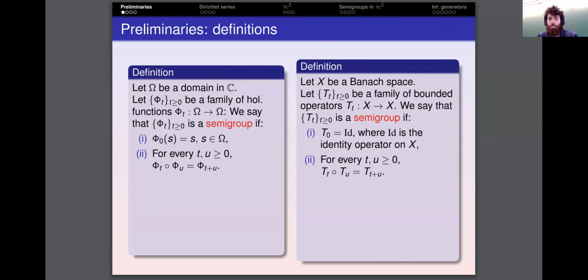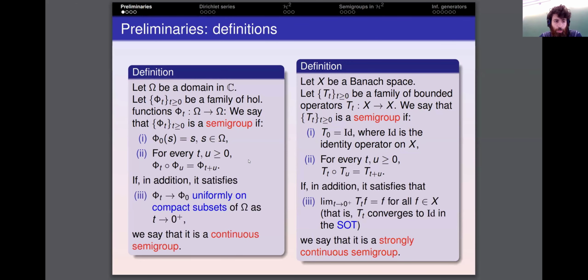Similarly, we can define the notion of semigroups in the context of bounded operators between Banach space X, and we say that this family is a semigroup if T sub 0 is the identity operator in the Banach space X, and the same composition rule holds for the family of operators. In the case of semigroups of holomorphic functions, if the semigroup converges to the identity uniformly on compact subsets of omega as t goes to 0 from the right-hand side, we say that the semigroup is continuous.